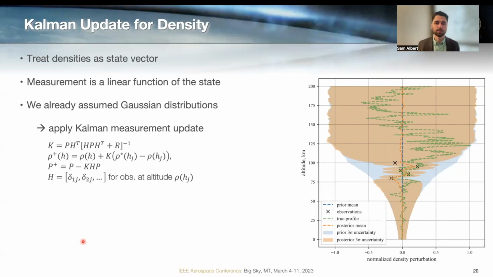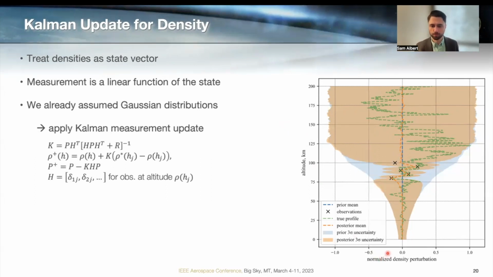And as a result, we can simply apply the Kalman measurement update equations to make an update to our mean vector and to our covariance matrix that are predicted for our KLE expansion. So here what I'm showing is, in the dashed blue line, the prior mean, and the prior uncertainty is the shaded blue region.